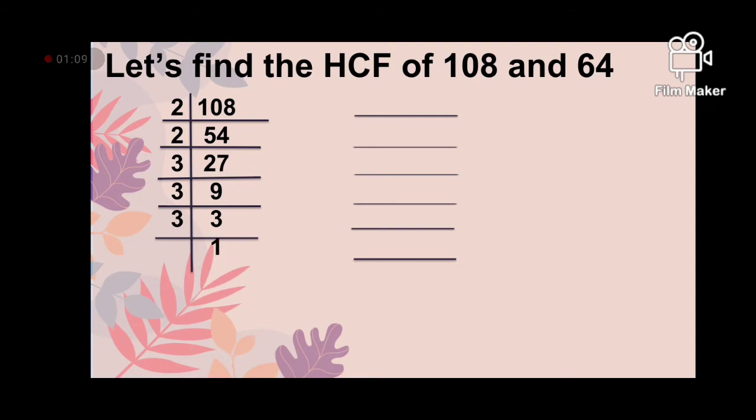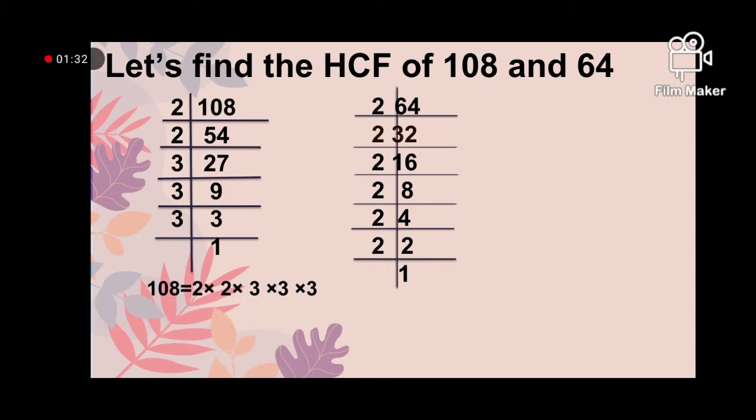Now we will find the prime factors of 64. 64 is also an even number, so we will divide it by 2. 2 32s are 64, 2 16s are 32, 2 8s are 16, 2 4s are 8, 2 2s are 4 and 2 1s are 2.